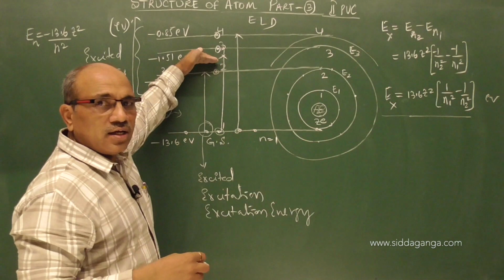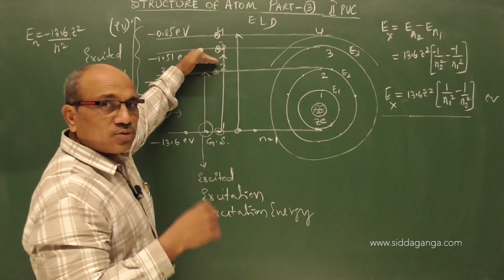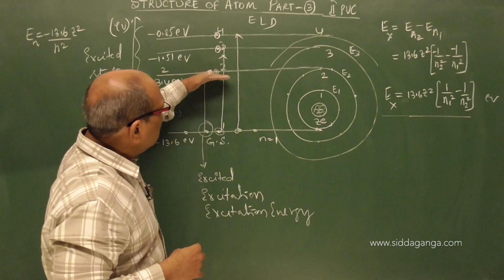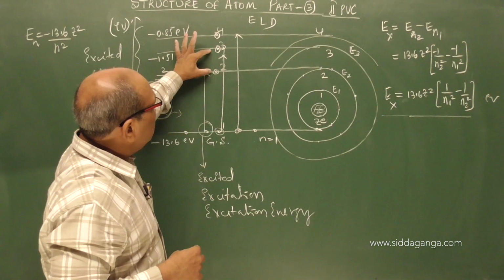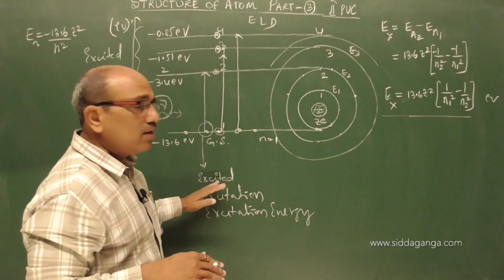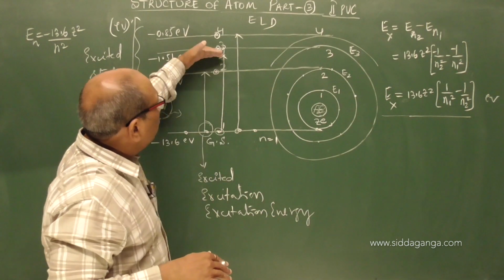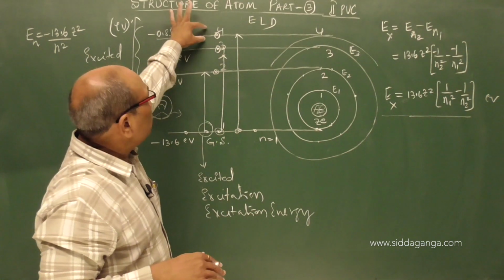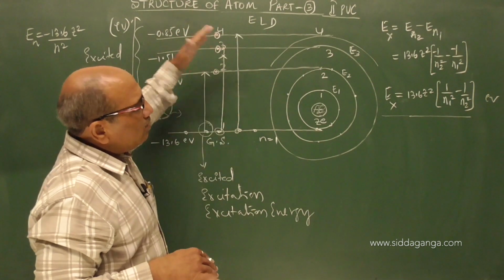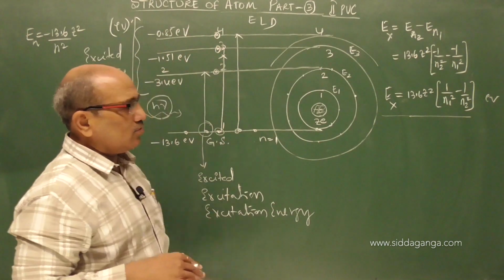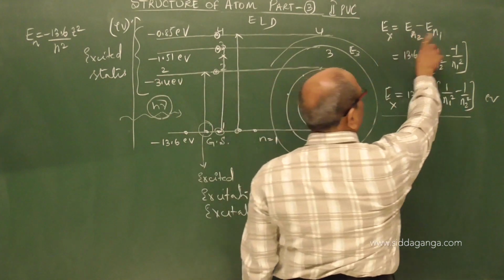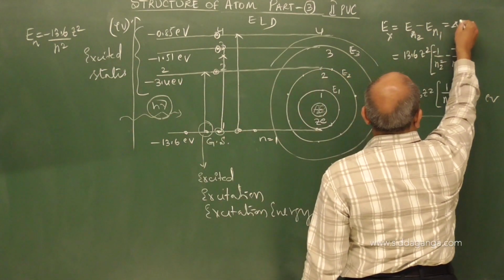It can go to any level, but it cannot stay in between. That is what we say: the probability of finding the electron is most important here, other than the orbit number. Any fraction in between these two is not possible. It will come to here, and any excess will leave and it will come back. If it is enough, it will go to that. If you give it up to this, it will go to the fourth orbit. So if you give higher and higher energy, this is called the energy difference, I can write as delta E.